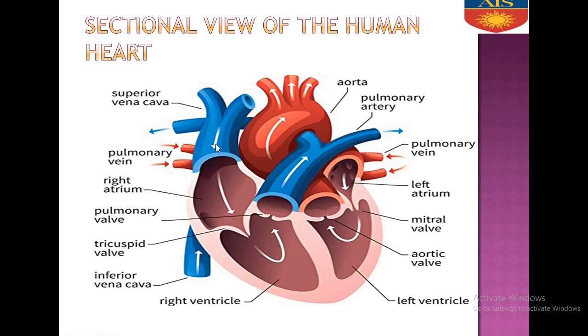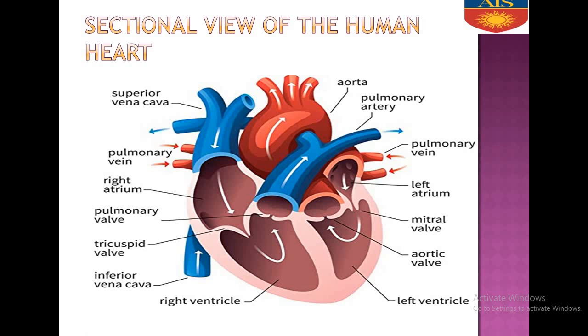Now, you can see this is one vein, superior vena cava, and this is inferior vena cava. Superior vena cava brings deoxygenated blood from the upper part of the body. Deoxygenated blood means impure blood.